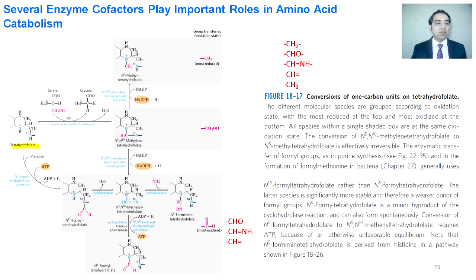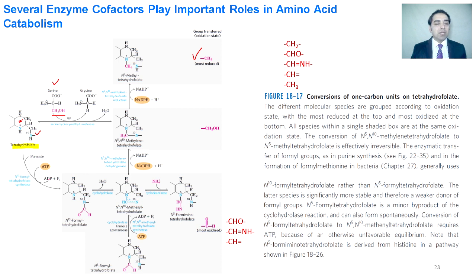This is the tetrahydrofolate. Its nitrogen number 5 and number 10 are utilized to carry out most of the reactions. For example, in this case it is taking a methylene group from serine. This methylene group has been shown here. This methylene group is then transferred to the next molecule. After rearrangement, it can be converted into N5-methyl tetrahydrofolate, and the methyl group in this case can be transferred.